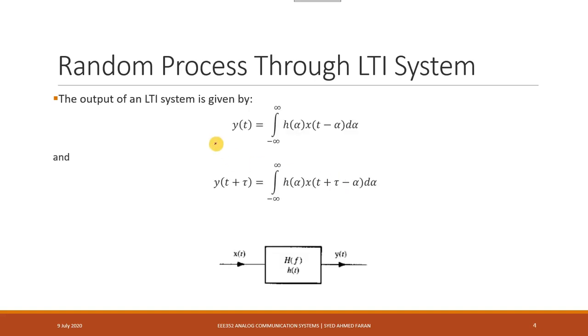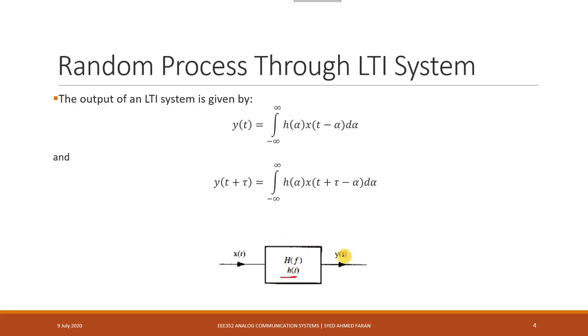We are assuming that it's at least a WSS random process. If it's an LTI system, then we know from practice and our previous knowledge that the output signal is the convolution of the input signal and the impulse response of the filter, or whatever the system is.